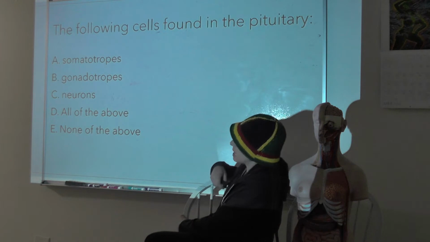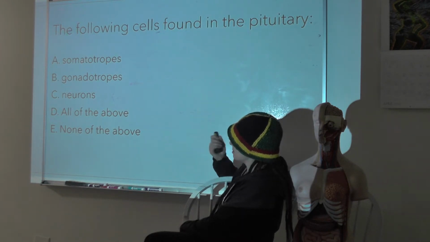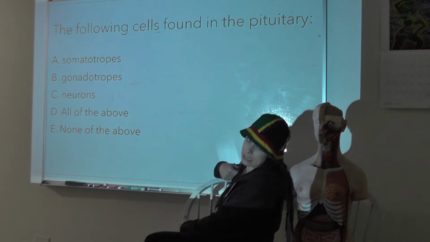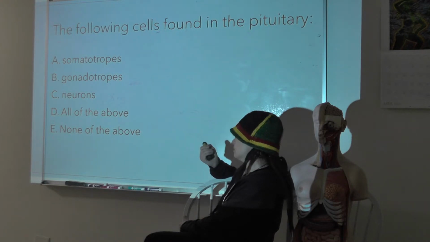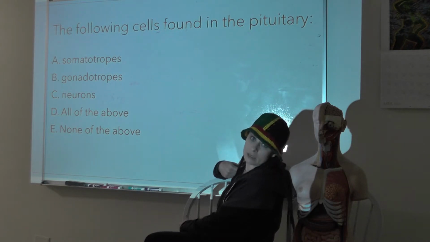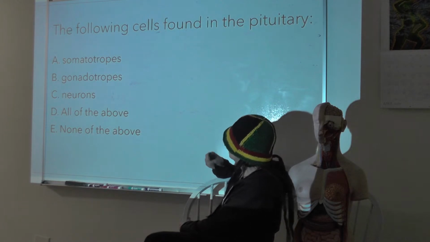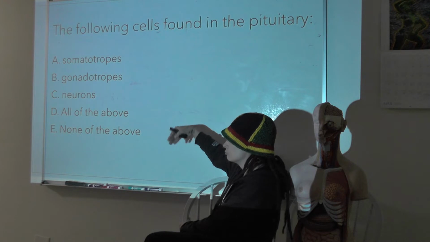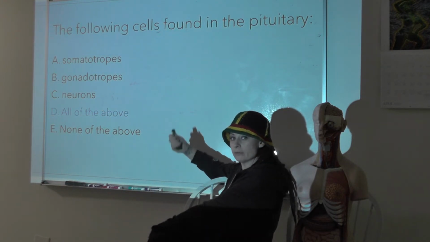The following cells are found in the pituitary: A, somatotropes, B, gonadotropes, C, neurons, D, all of the above, E, none of the above. The answer is all of the above.